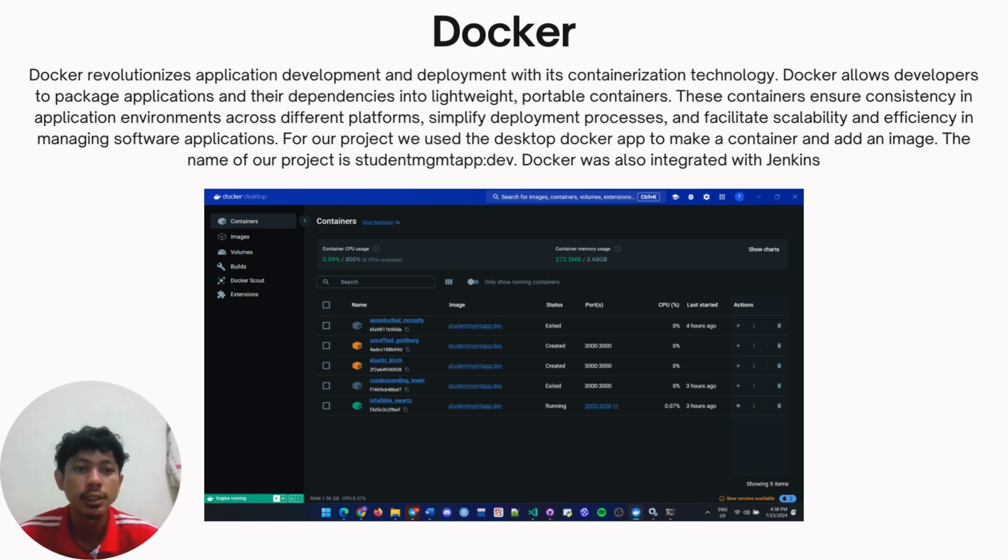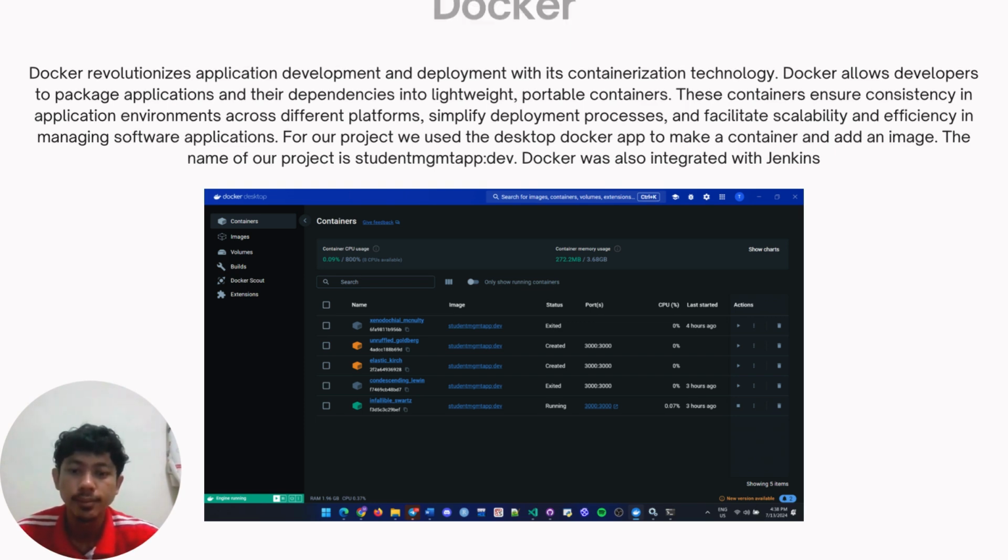These containers ensure consistency in application environments across different platforms, simplify deployment processes, and facilitate scalability and efficiency in managing software applications. For our project, we use the Docker Desktop app to make a container and add an image. The name of our project is Student MGMT App Dev. Docker was also integrated with Jenkins.